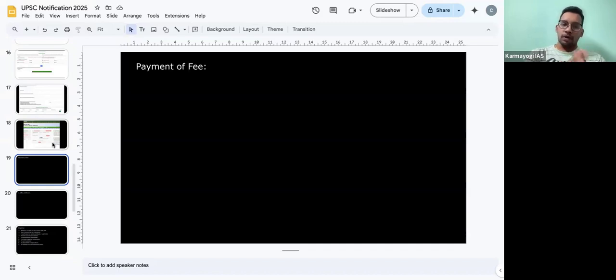Don't do that. Now one of the students has called and we got a confirmation that you fill it in the general category and there will be an application edit window. It is not an OTR edit, but an application edit. Once the deadline is over, for a week they are giving. So there you can edit the application. You can choose the EWS or OBC, right? Because there should be a step to edit, else UPSC itself will face a legal issue. So that's why they will surely allow you, and so try to fill it, and in the edit form you can avail the reservation as well, right?